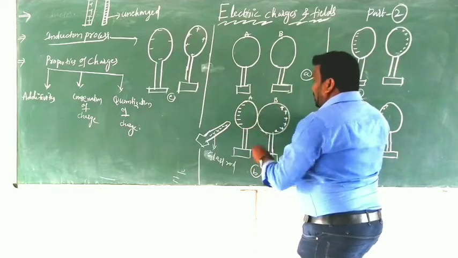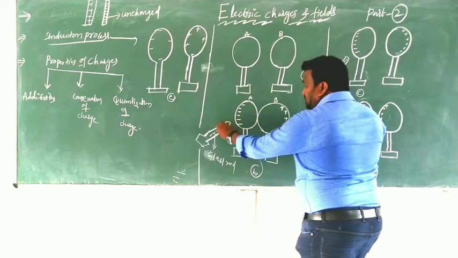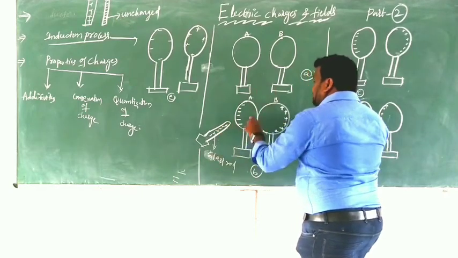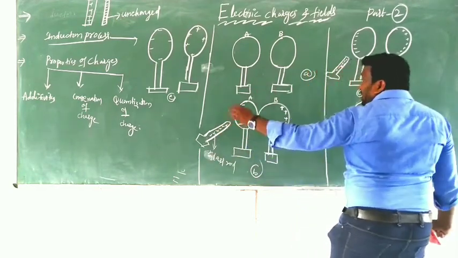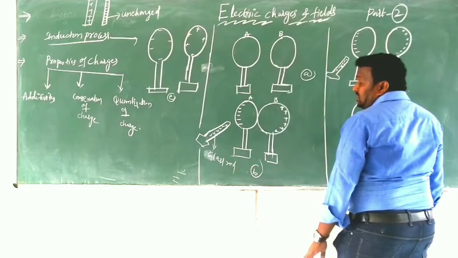And next, the electrons which are moving towards the glass rod and the electrons already in A should have some repulsion.